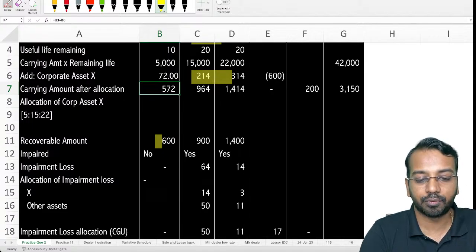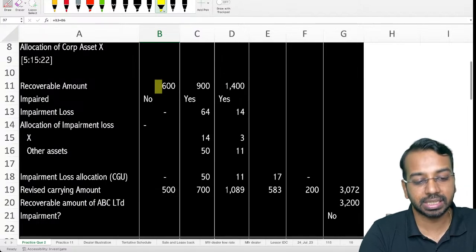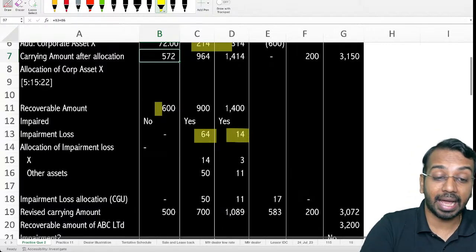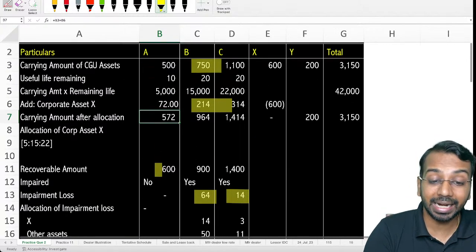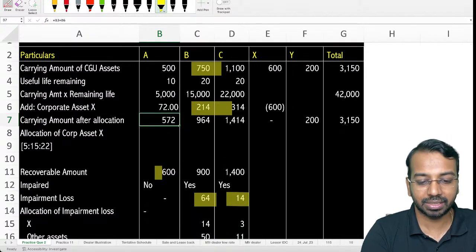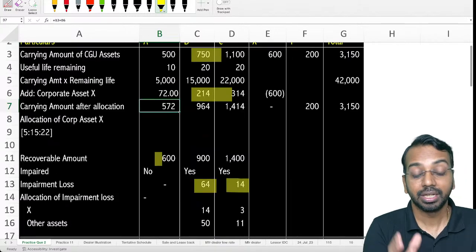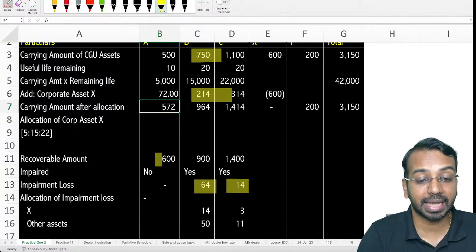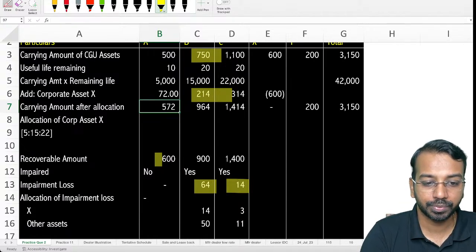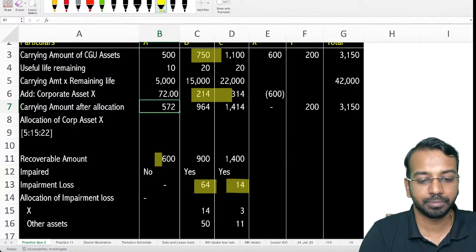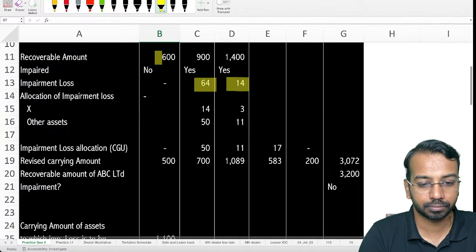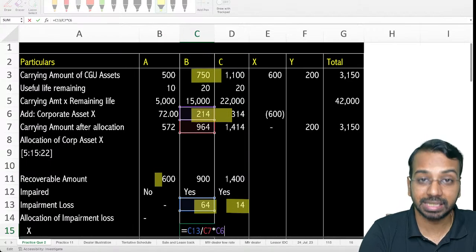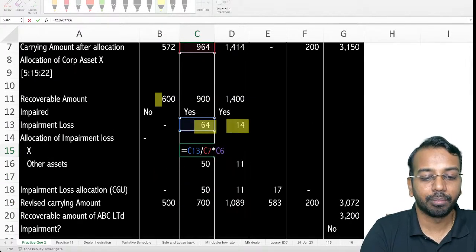Now what is the impairment loss? 64 and 14. Now that impairment loss you have to allocate between the assets of the CGU and the corporate asset, because you have allocated corporate asset X to CGU B and CGU C. What is the carrying amount of the corporate asset allocated? 214. What is the other amount? 750. So the allocation will be the total impairment 64 divided by 964 multiplied by 214.